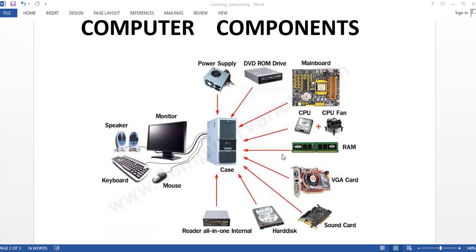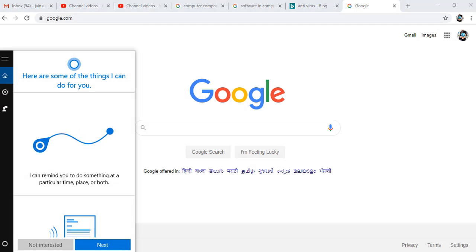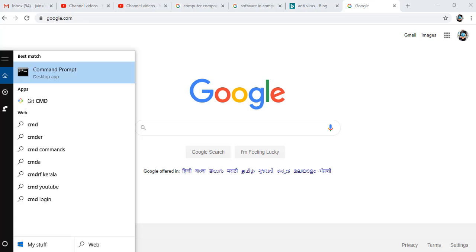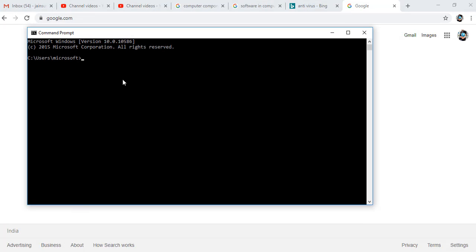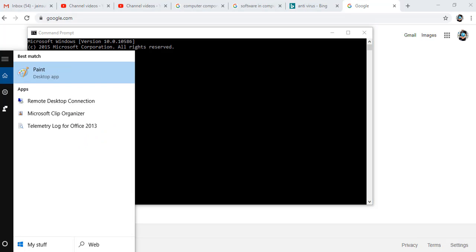So you see my screen, we show many software here. If you see, this is the browser. Browser is a software, and if we open the command prompt, this is the CMD. You see, this is software. So command prompt is also software. And if I open MS Office, MS Office is also one of our software.